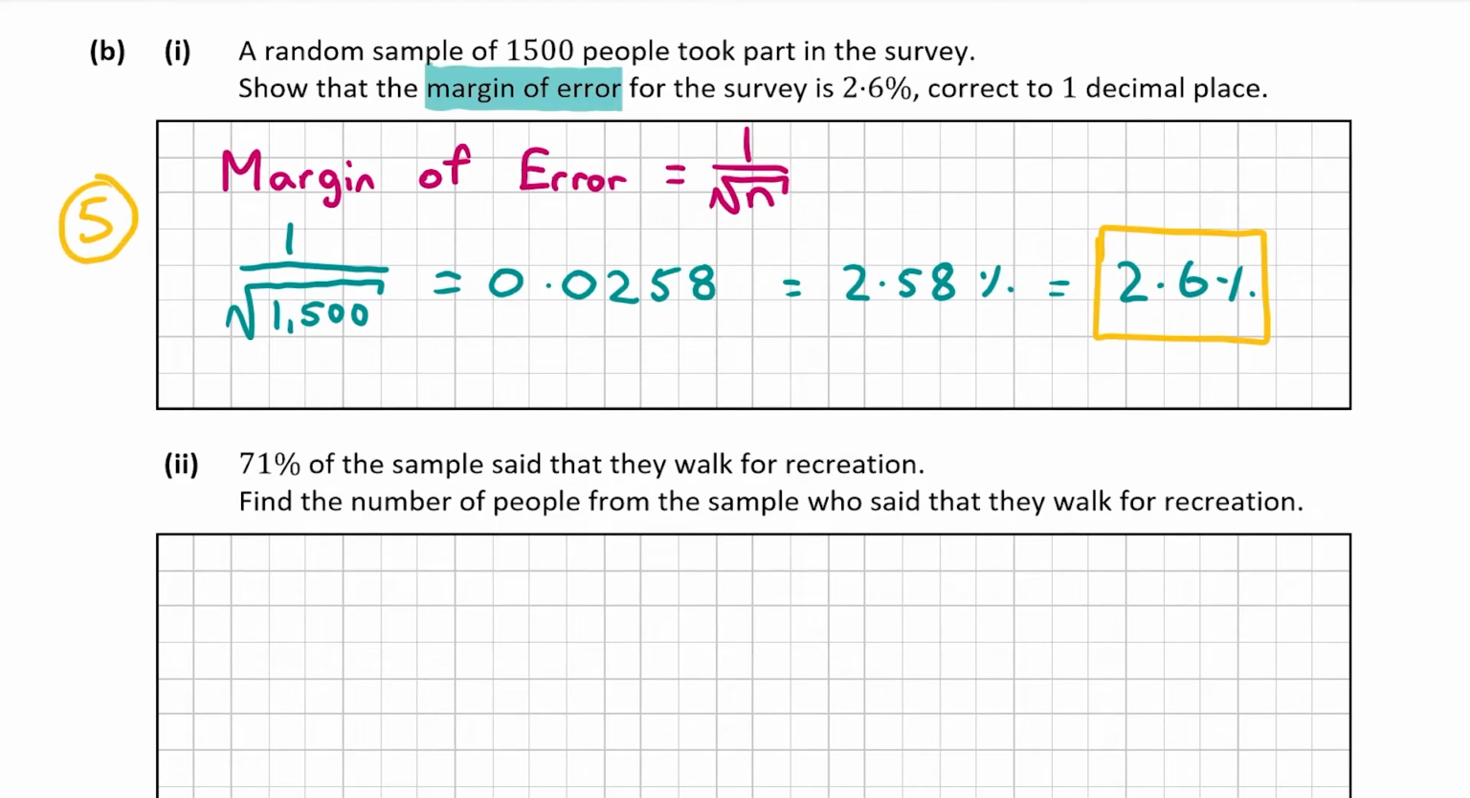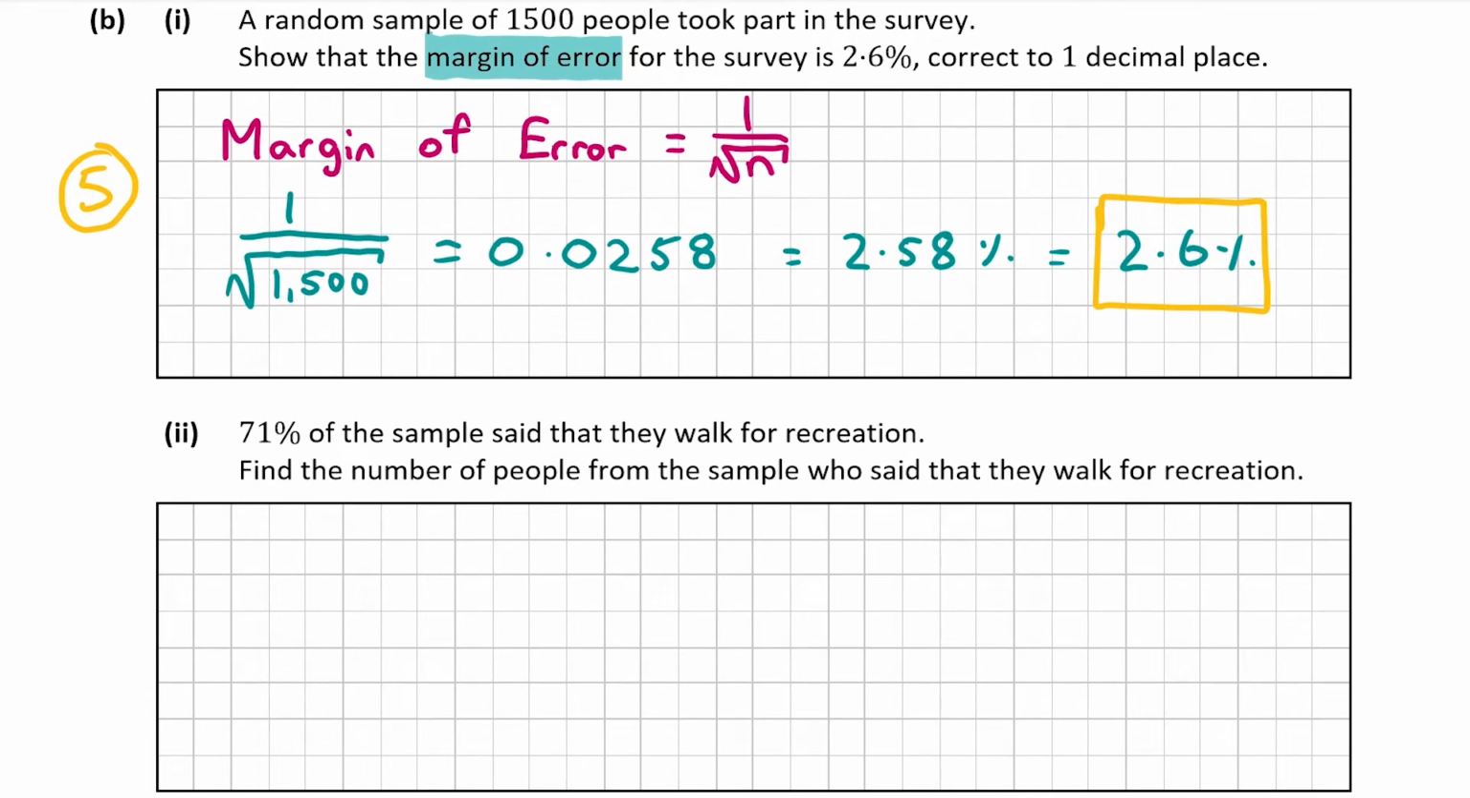Now let's have a look at B part 2, and we're told that 71% of the sample said they walk, and now we have to find the number of people from the sample who said they walk. So we had a sample of 1,500 people.